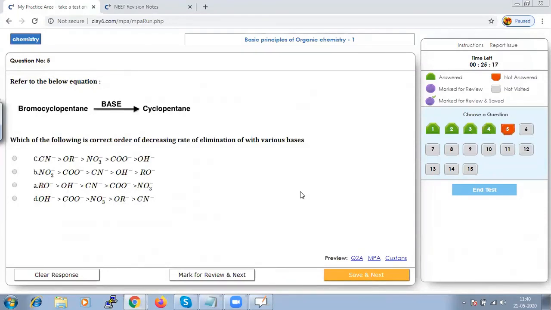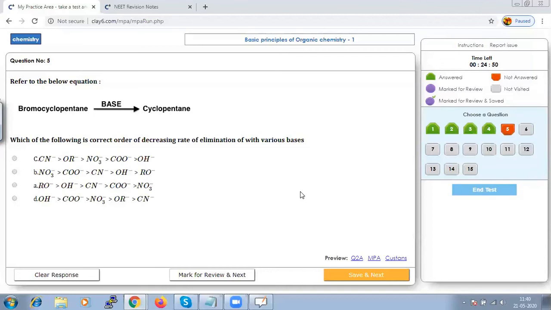Next one says that bromocyclopentane gives cyclopentene. Which of the following is the correct order of decreasing rate of elimination with various bases? It is just a concept once again. Do remember, the rate of elimination will always decrease with increase in basicity.